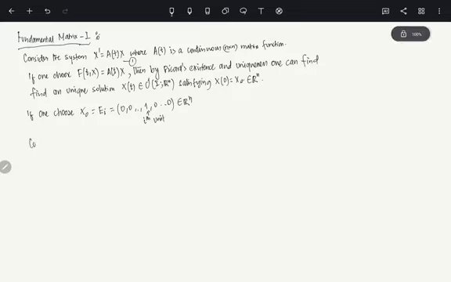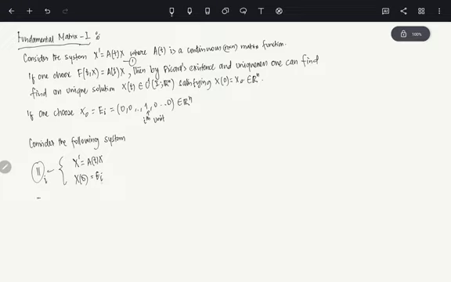If you choose that, then consider the following system. What is the system? It is given by x prime equals A(t) times x, and x at the point 0 is e_i. Given this system, let's call it system 2, or rather 2i, because this depends on i.